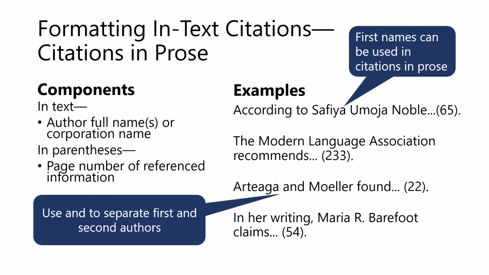Another way to cite in text is through a citation in prose. To do this, you introduce the author in the text, or prose, and include the page number of the referenced information in parentheses at the end of the sentence. In this case, you can use the author's first and last names in your writing. Again, if there are two authors, mention both authors in the sentence, separated with the word "and."